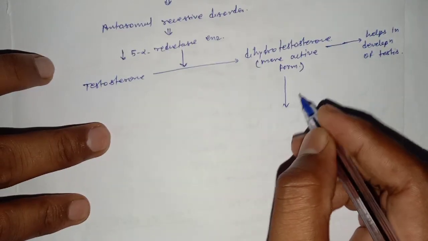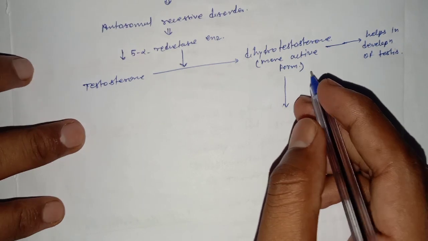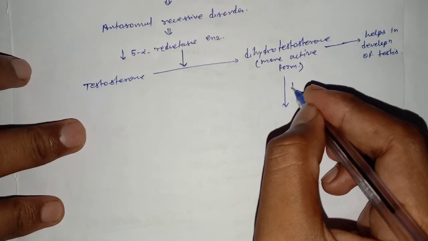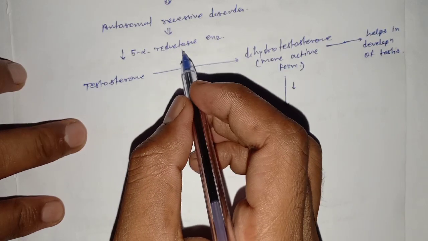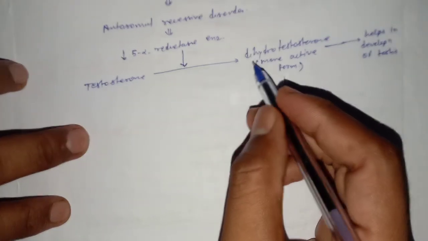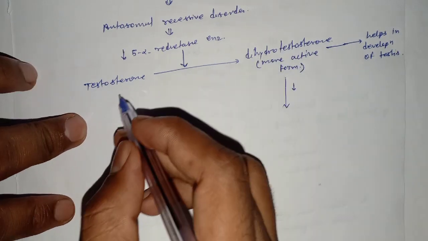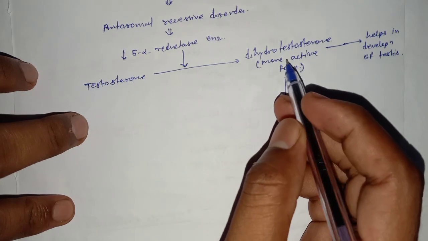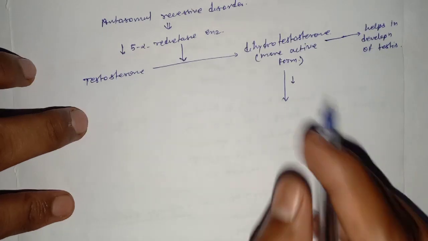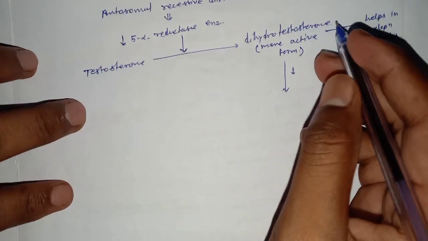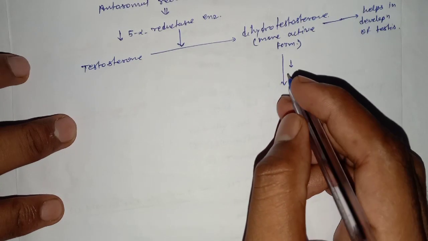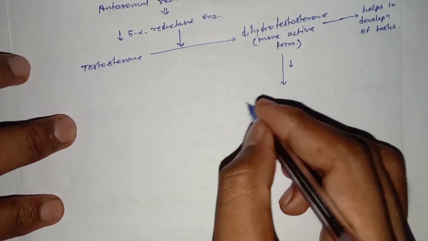If the amount of dihydrotestosterone is less, why? Because the 5-alpha reductase enzyme is also deficient, so the conversion of testosterone into dihydrotestosterone is also less, and the deficiency of dihydrotestosterone leads to testes failure.